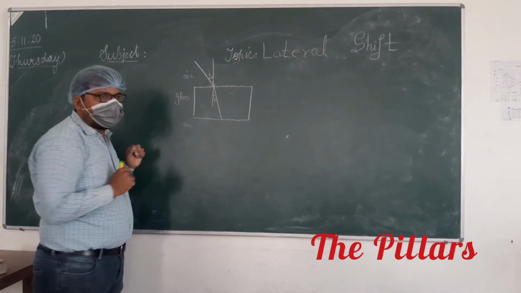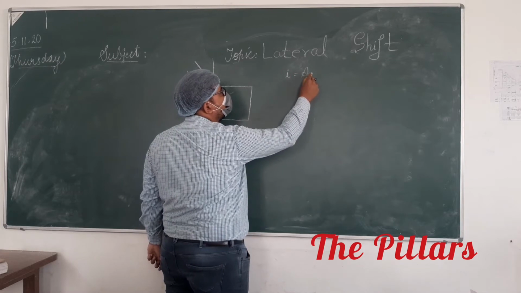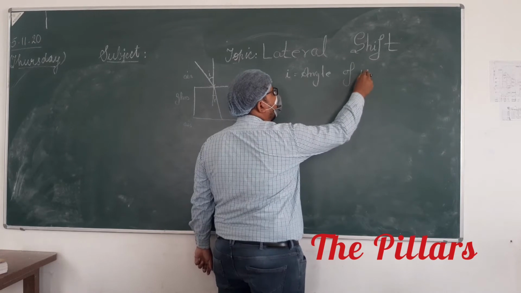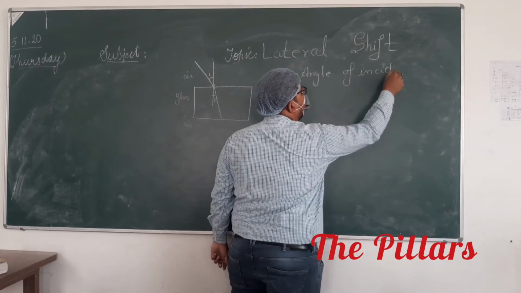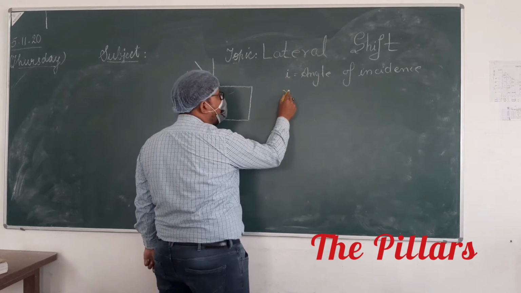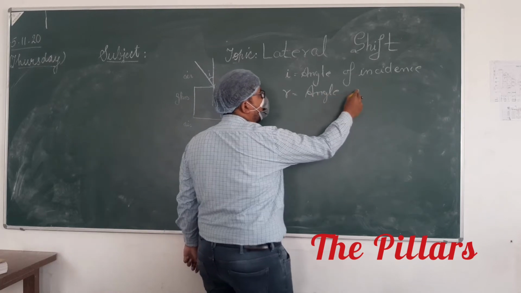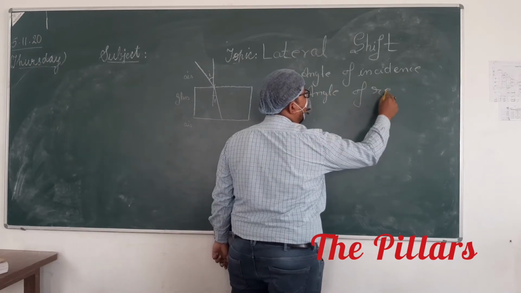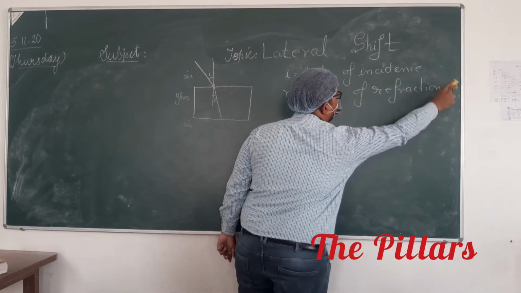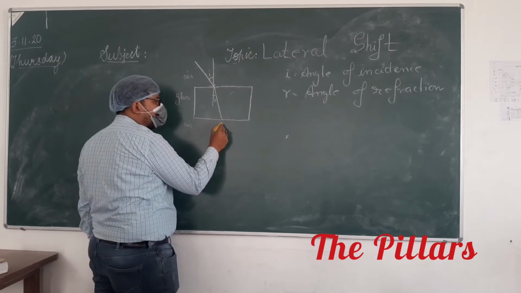Any confusion? So I is your angle of incidence. R is your angle of refraction.